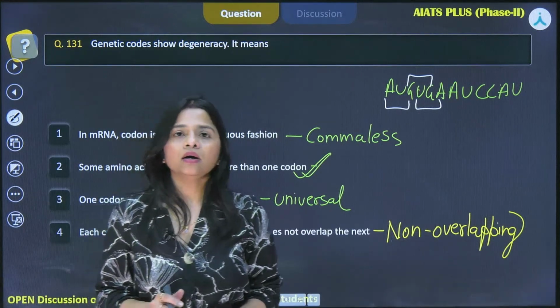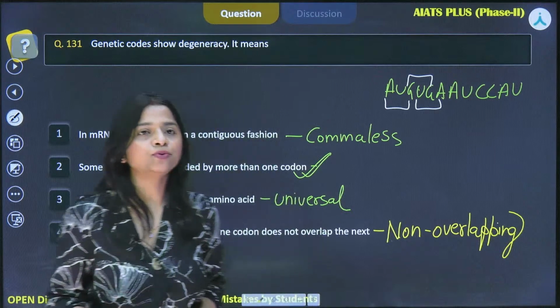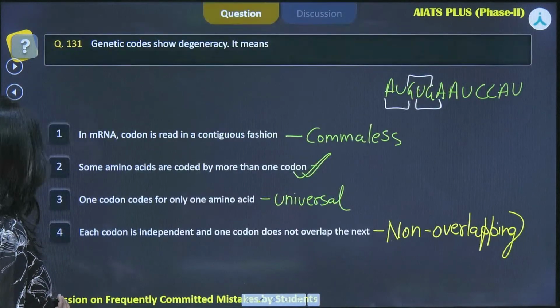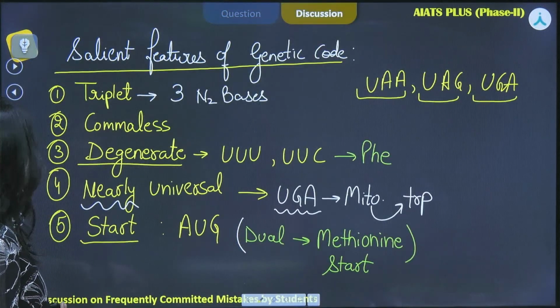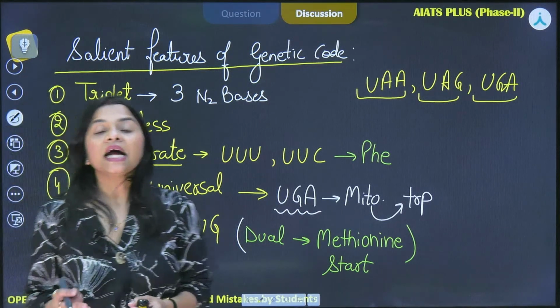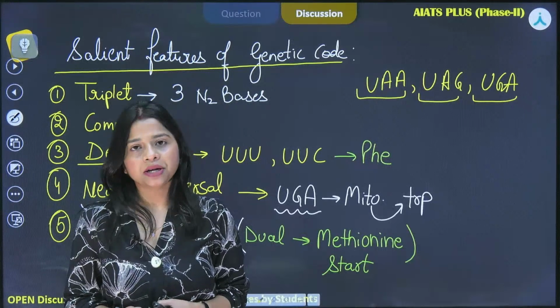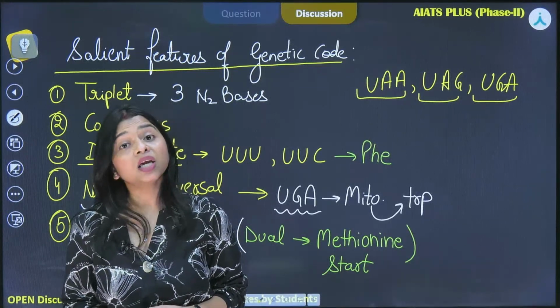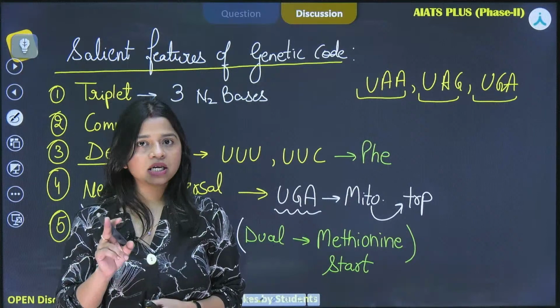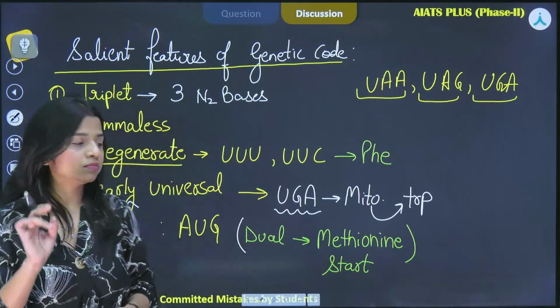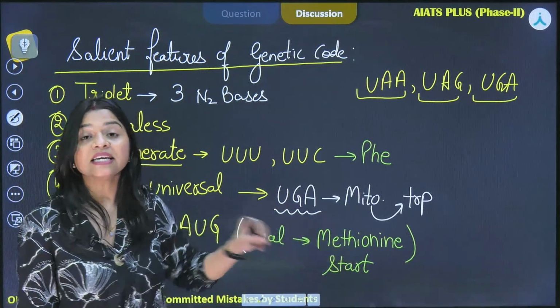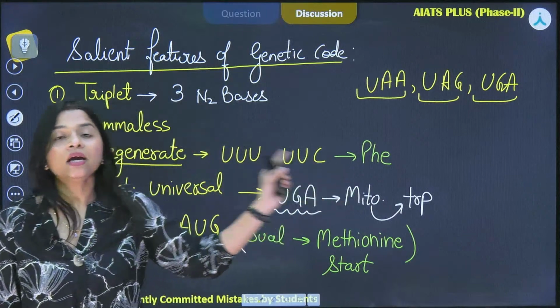Okay, now while we are saying this, there is an exception. Degenerate. There are some codons that are non-degenerate also. For example, AUG. AUG is non-degenerate because the methionine amino acid is coded by only AUG.